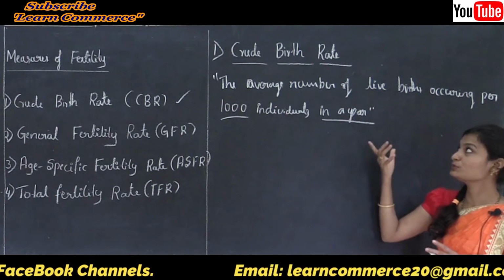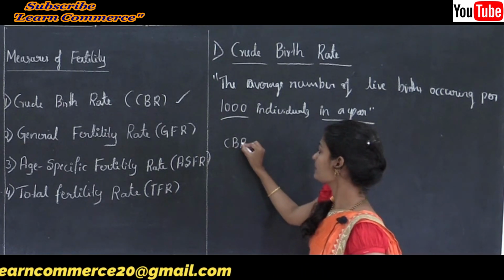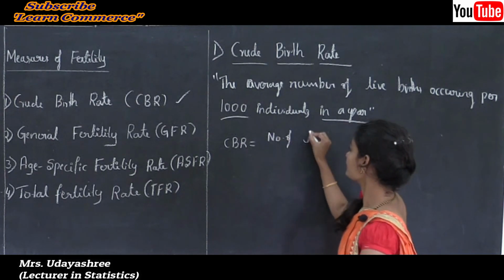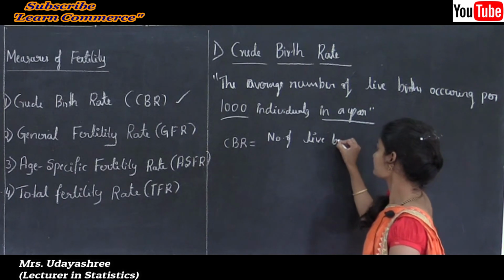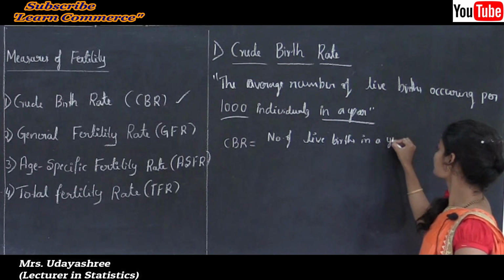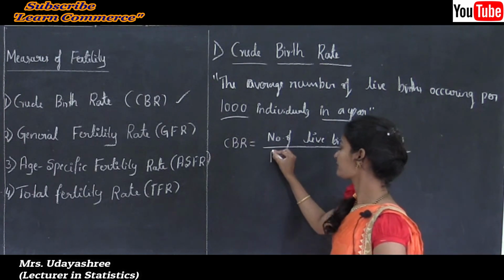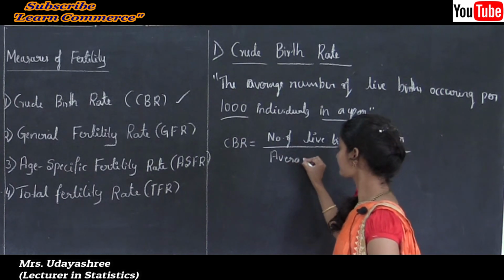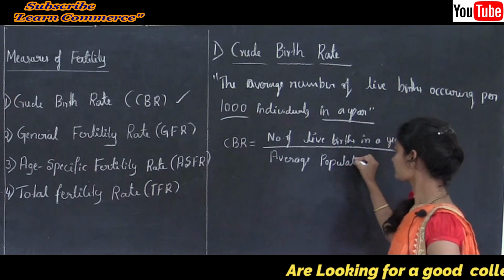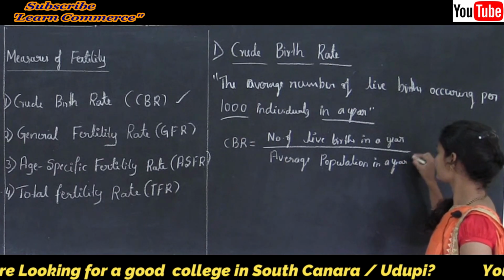To calculate crude birth rate we use the formula: CBR is equal to number of live births in a year divided by average population in a year, into 1000.